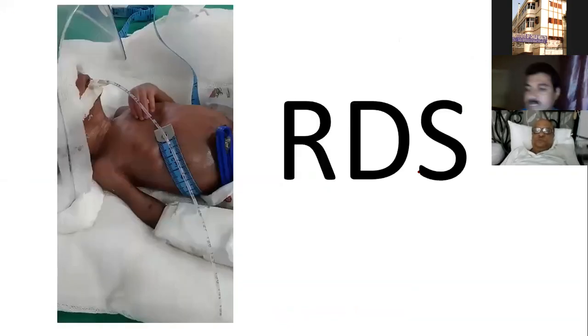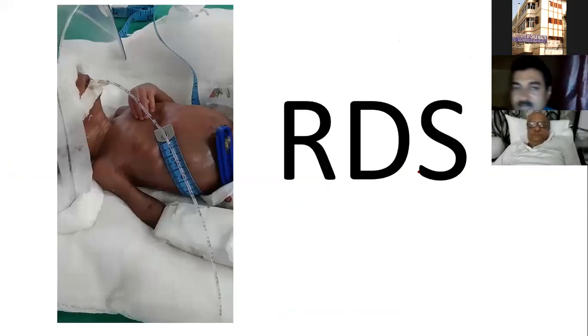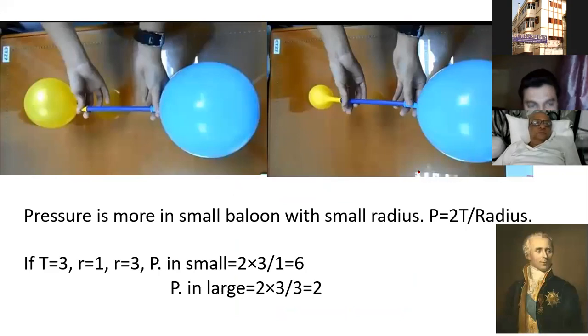Now coming to the RDS. Here is the great experiment of Laplace. This is the original experiment. He took 2 large balloons and connected them with a straw, squeezed the finger, and gradually released it. It was seen that air pushes from the small balloon to the large balloon, which is already large, making it further large.